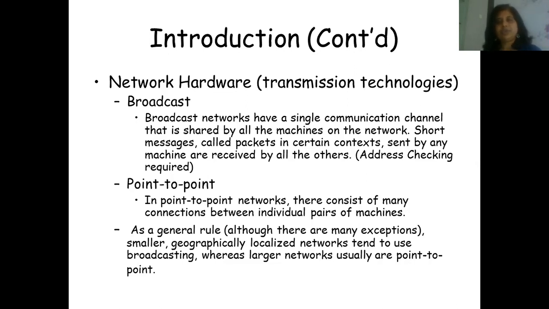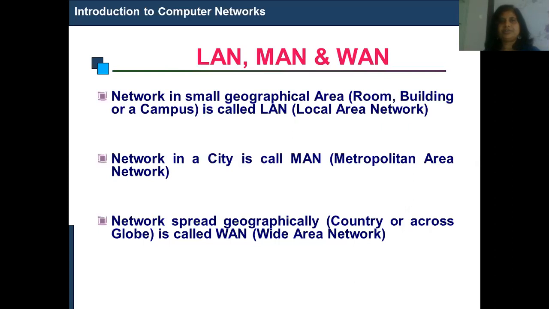Second one is the point-to-point network. It consists of point-to-point connections between individual pairs of machines. One machine is connected to another machine via a point-to-point dedicated line. So it is called a point-to-point network. So there are two transmission technologies, broadcast technology and point-to-point technology.